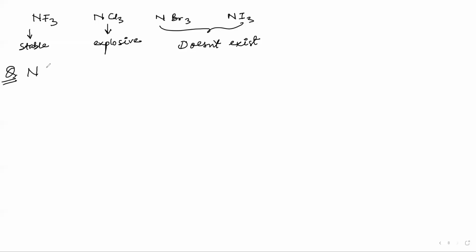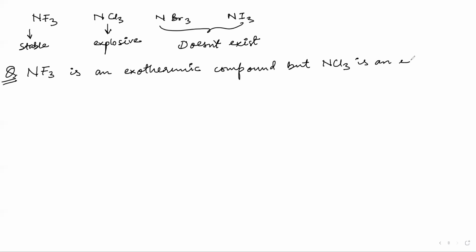It said that NF3 is an exothermic compound, but NCl3 is an endothermic compound. Questioner asked, why? How can we answer this from the above information?